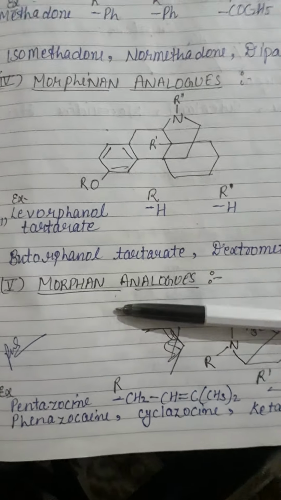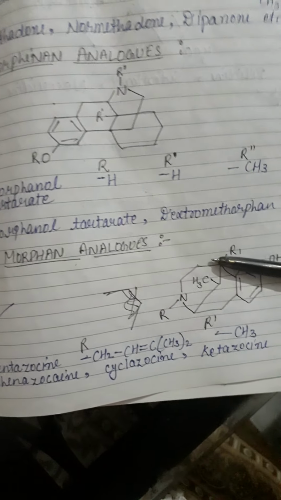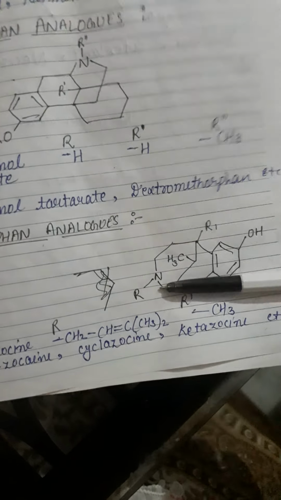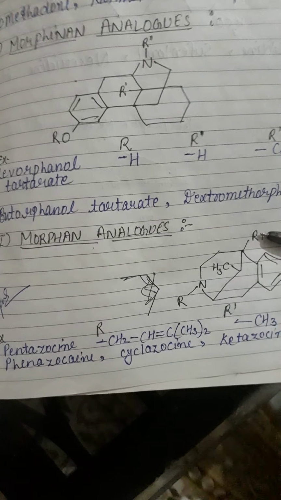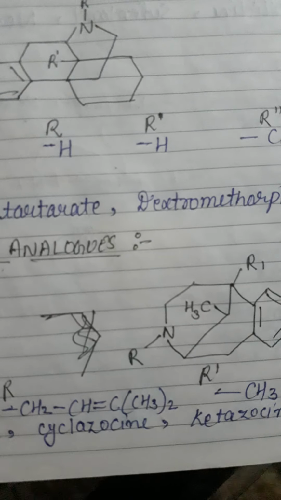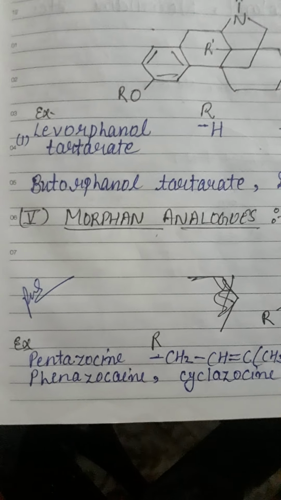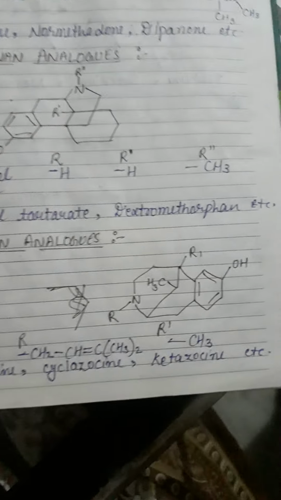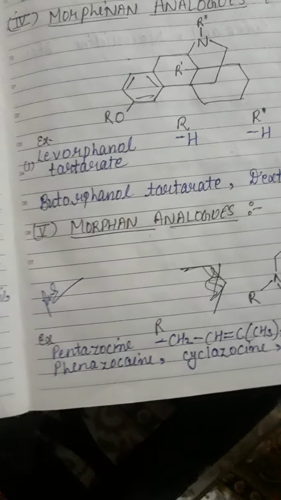And the fifth category is benzomorphan analogs. This is the chemical structure of the benzomorphan analogs, this one. R and R1 are the two substituent positions which come under the benzomorphan derivatives. Whenever any substituent is substituted at those positions, like R and R1, different types of drugs like pentazocine, phenazocine, cyclazocine, etc. are synthesized, and these come under the benzomorphan analogs.